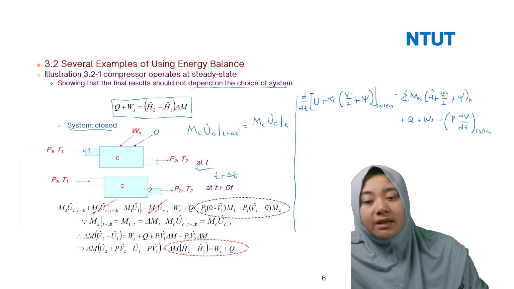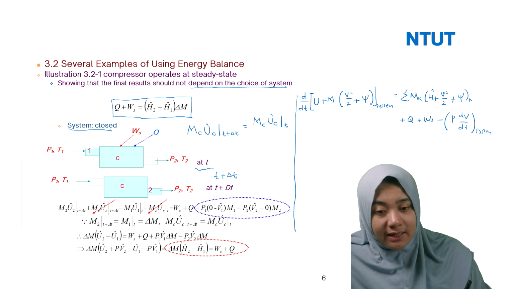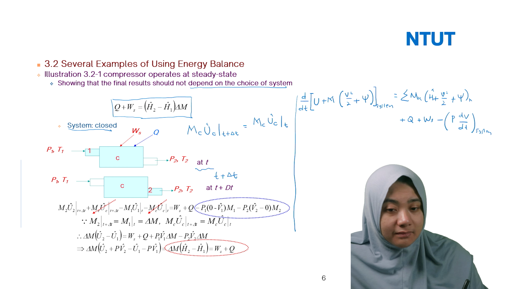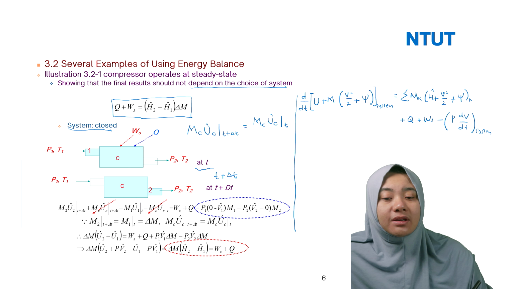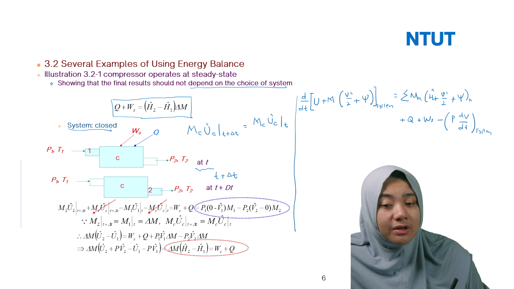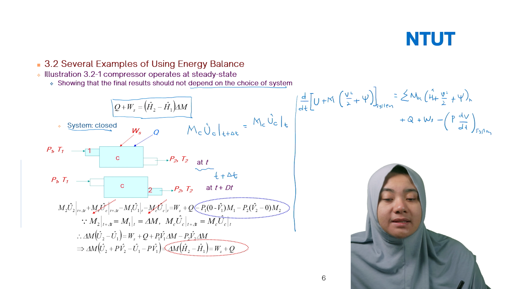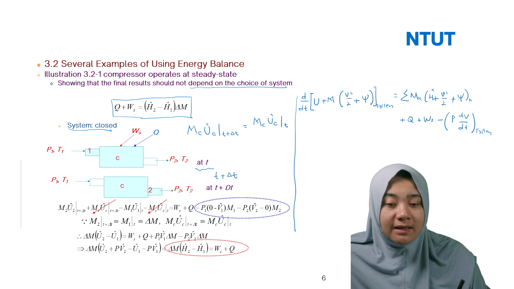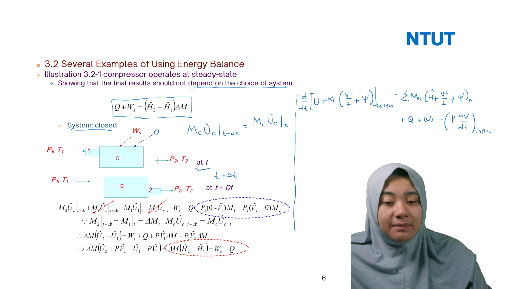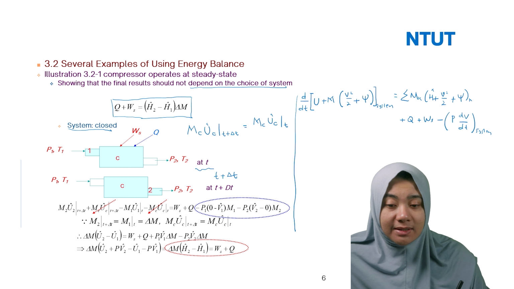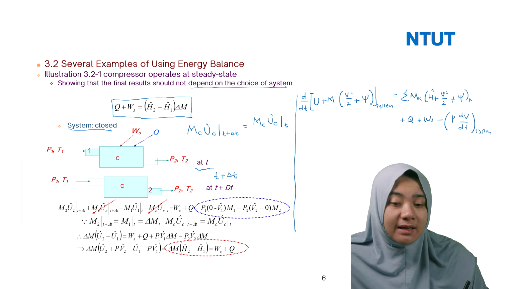However, the inlet and outlet change with time. For example, in the initial condition, you don't have P2 and T2. But at T plus delta T, you have P2 and T2, but you don't have P1 and T1. That's why here we have M2U2 at T plus delta T plus MCUC at T plus delta T minus M1U1 at T minus MCUC at T. Because they are constant for the compressor, you can cancel them against each other.